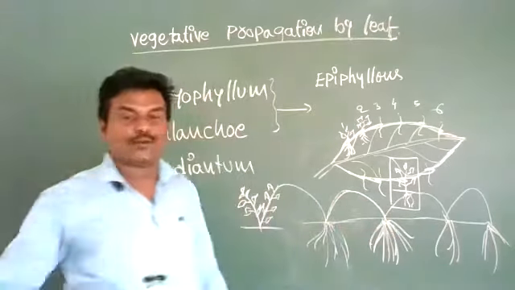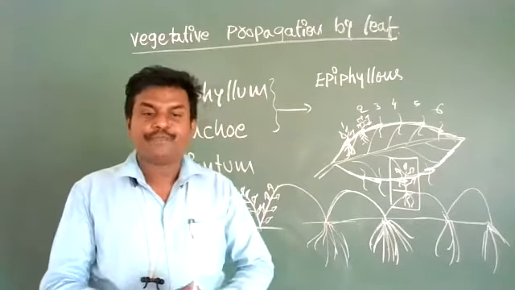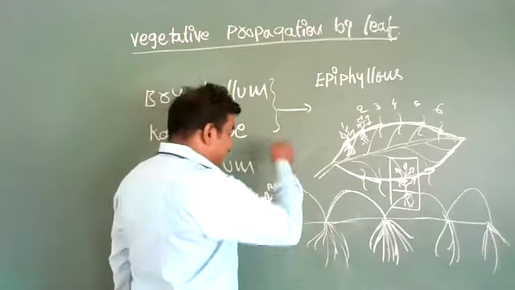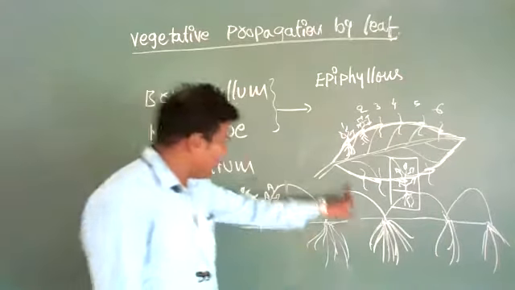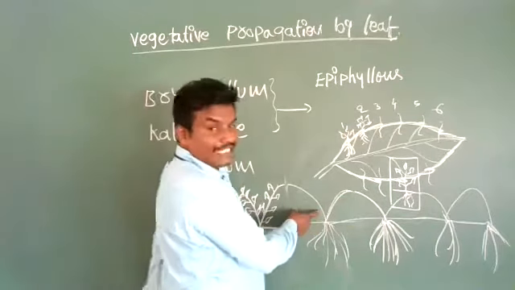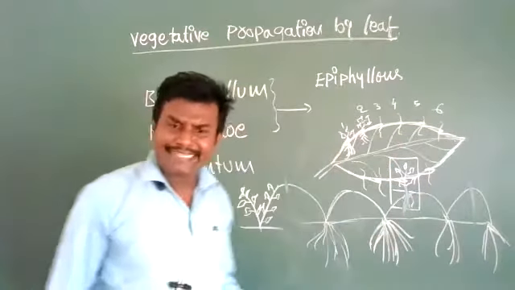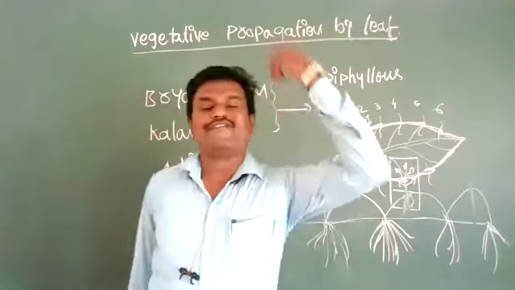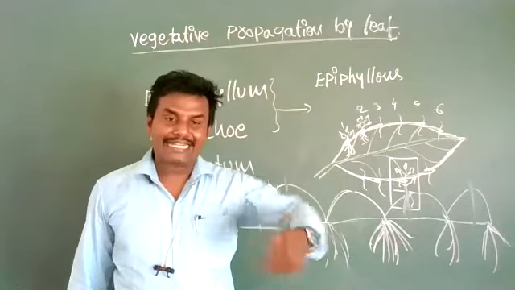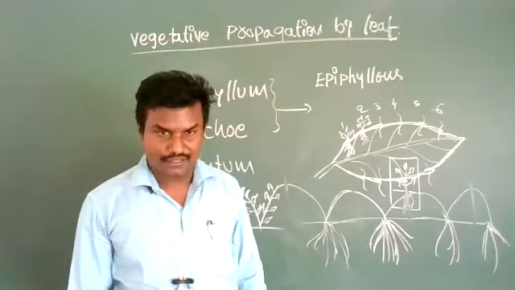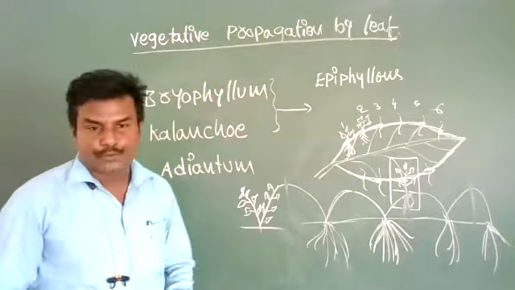Like this, it can produce a number of new plants. If it is accidentally cut, it will grow as a new individual plant. In such a way, it will walk for several kilometers. That is why it is called walking fern. Okay, this is called vegetative propagation by leaves.